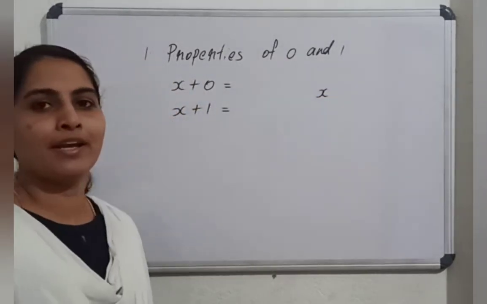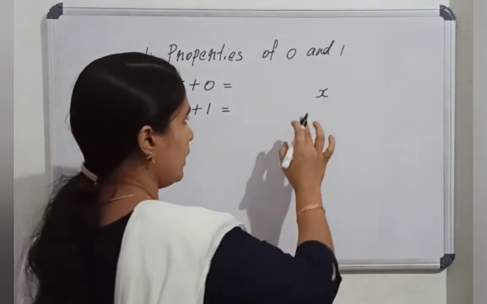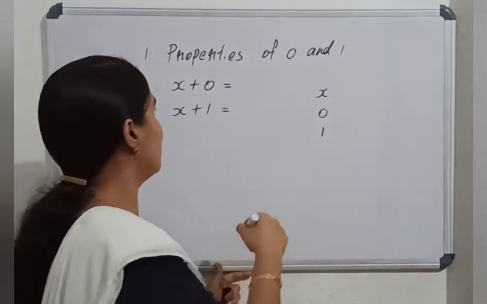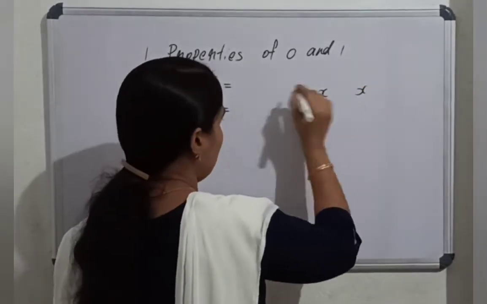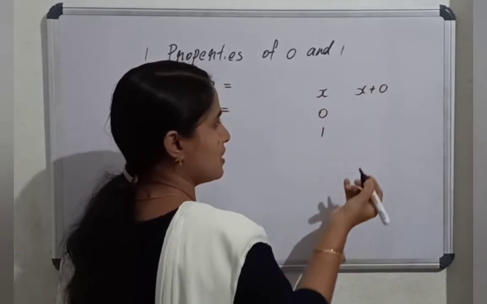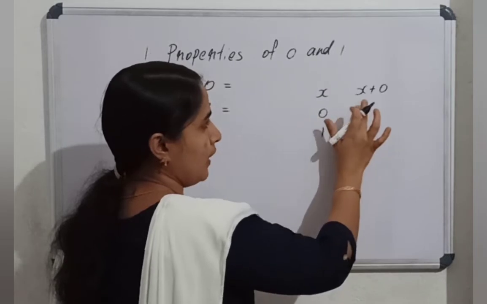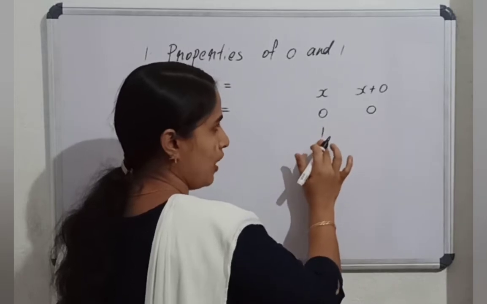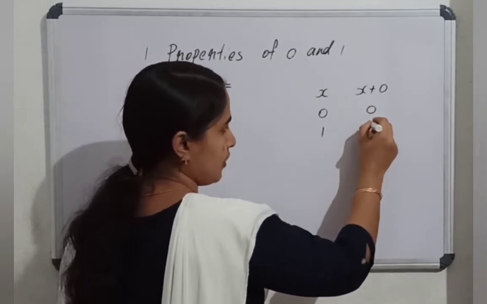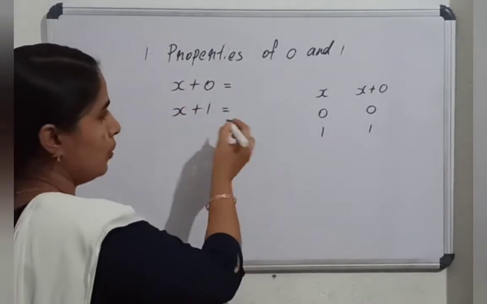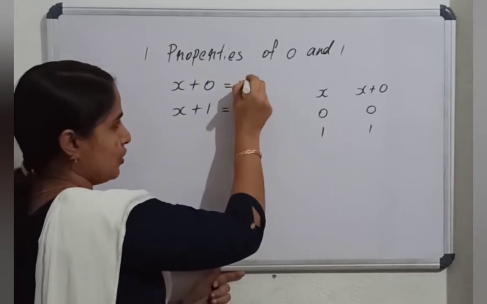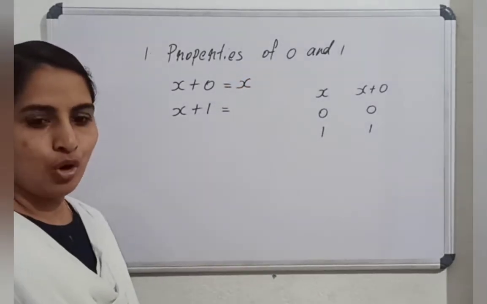What is the easy method to find out the answer? Using a truth table. Let x be 0 and 1. These are the possible input combinations. Then the truth table of the same has x OR 0 as the next column. If x is 0, x OR 0 will be 0. If x is 1, x OR 0, that is 1 OR 0, is 1. So what is x OR 0? x OR 0 is always the value of x. So x OR 0 is x. Hope it is clear. And the next one is x OR 1.